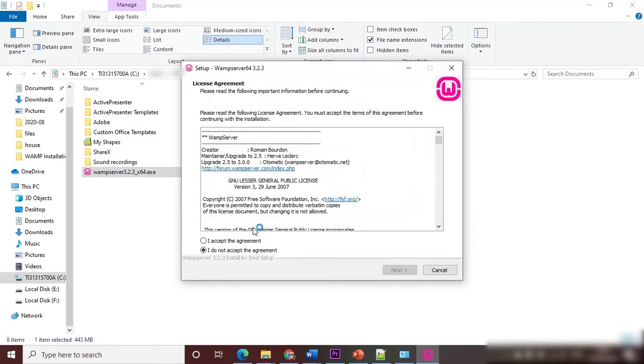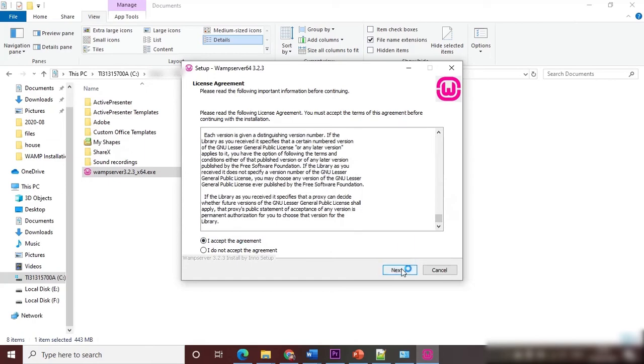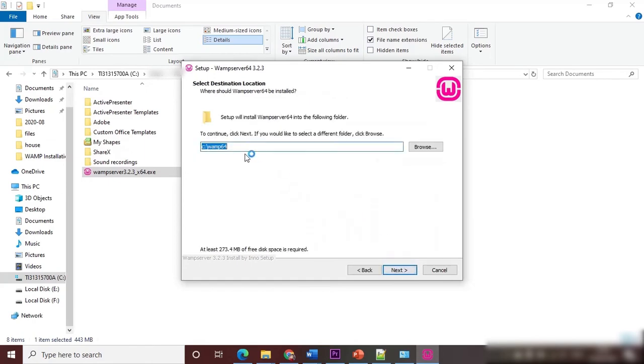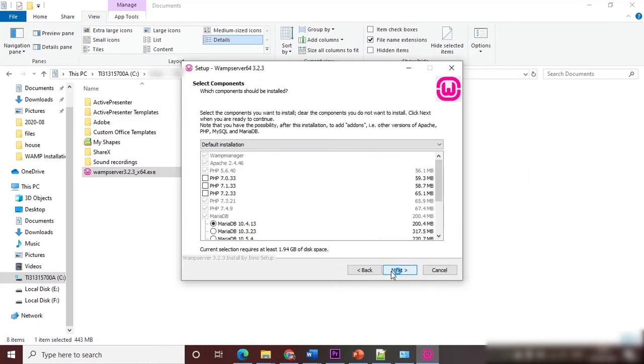Select the language, accept the license agreement, next, choose the installation folder. I'm going to change this to C:\wamp. You can give any name you like. Click on next and now choose what software to be installed. I'm going to select all the latest PHP versions. WAMP installs both MySQL and MariaDB database management systems by default. They both are almost the same. Next.